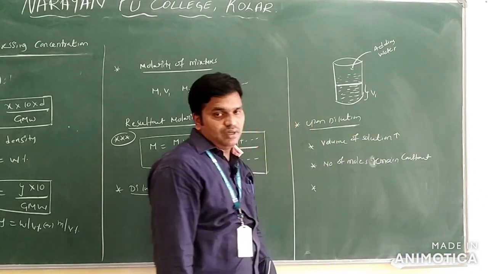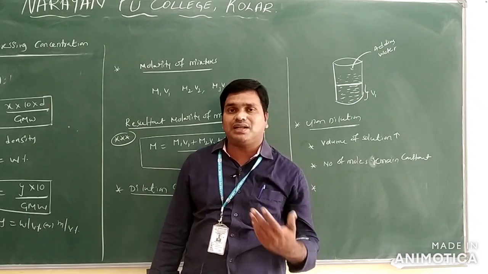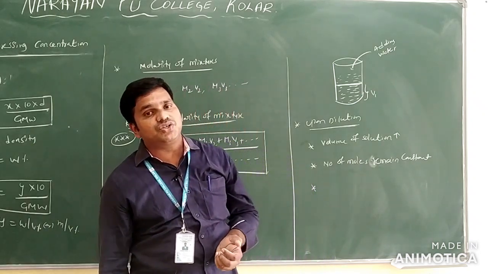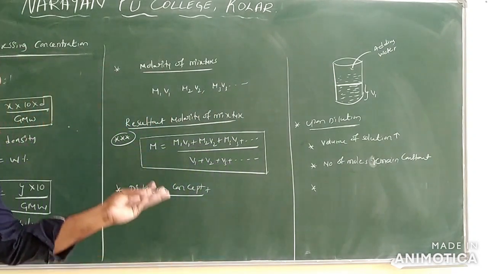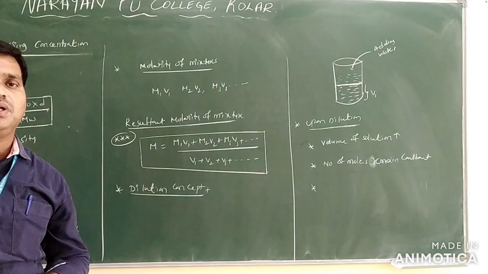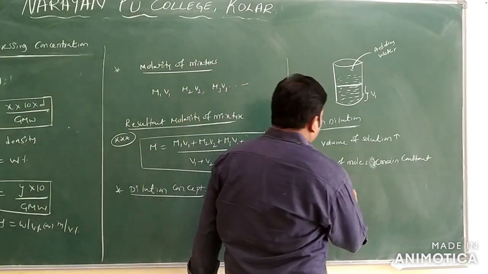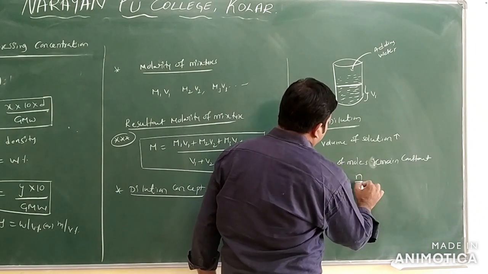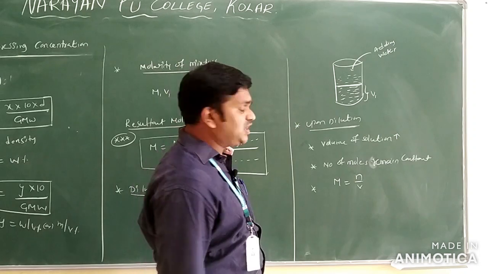When water is added, we have to observe changes in the volume, in the number of moles, and in molarity. What is the formula for molarity? Molarity is equal to n by V. What is the relation between molarity and volume? Both are inversely proportional.